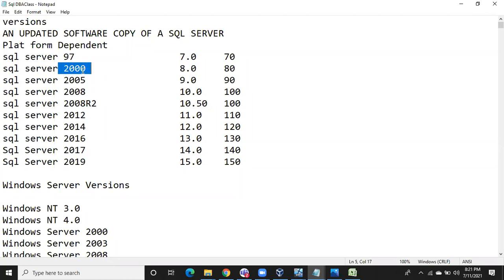For 2000 there is no Microsoft support, 2005 also no support, 2008 R2 to 2012 support has also ended. But still you can use the software, no one will stop you. But there will be no support from Microsoft in case issues are there with the database. Not only support, they won't release the updates also. Usually we will have updates, right?